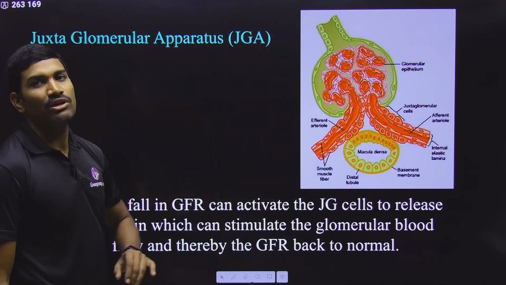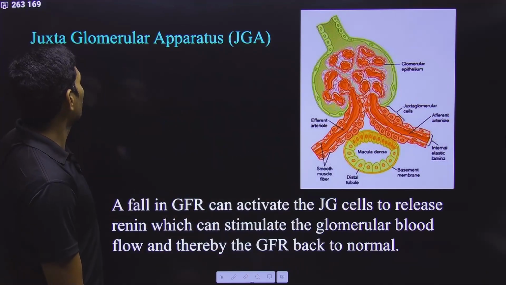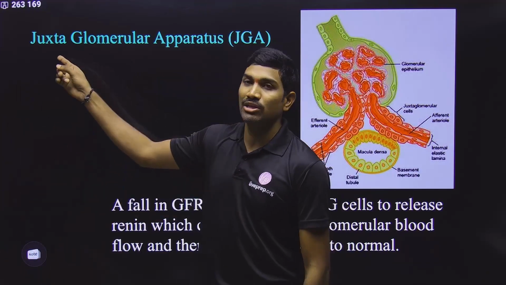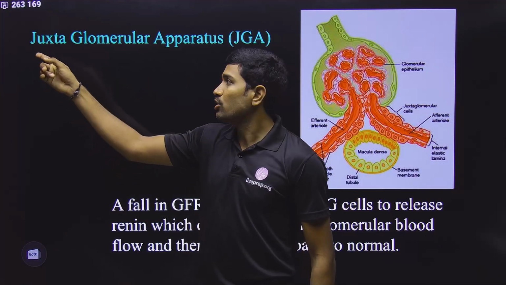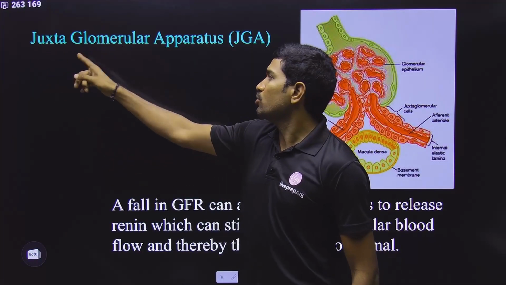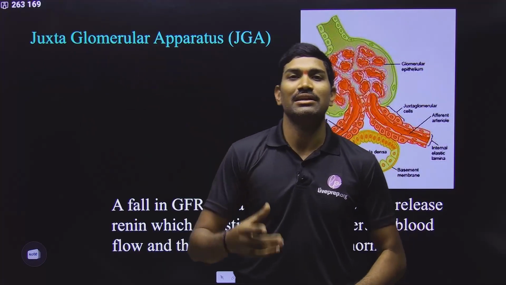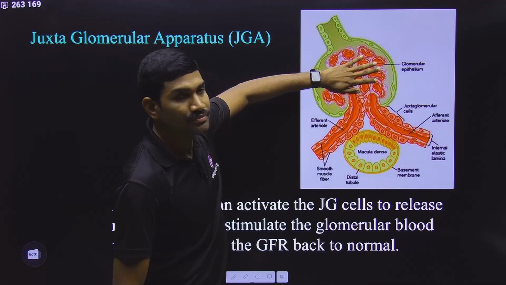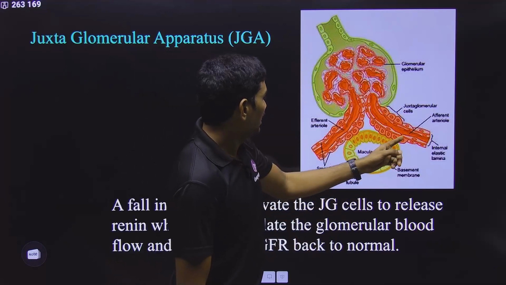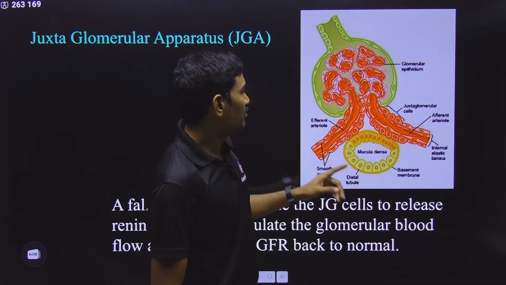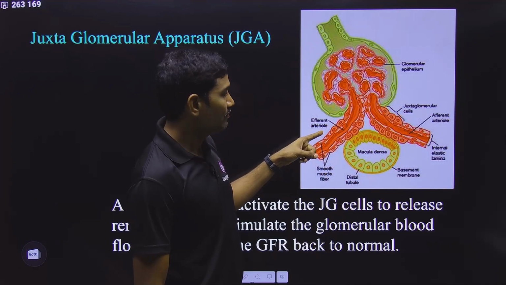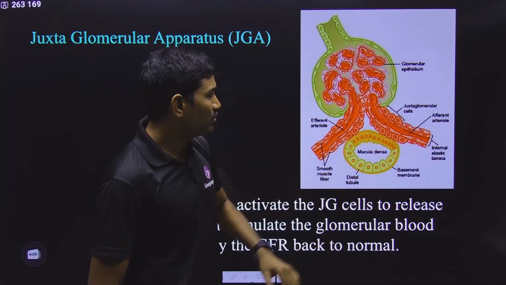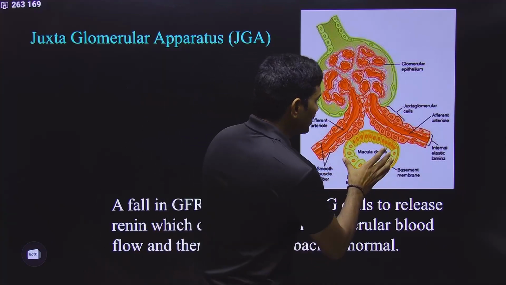And before directly going into that, in the NCERT they are talking about the juxtaglomerular apparatus. Just now I told you the meaning of juxta. What is the meaning of juxta? Nearby. Nearer to what? Glomerulus. Nearer to the glomerulus, you can see some arrangement. This is the glomerulus. Yes or no? And this is the efferent arteriole. Clear? And here this is the distal convoluted tubule, DCT. Now observe carefully.